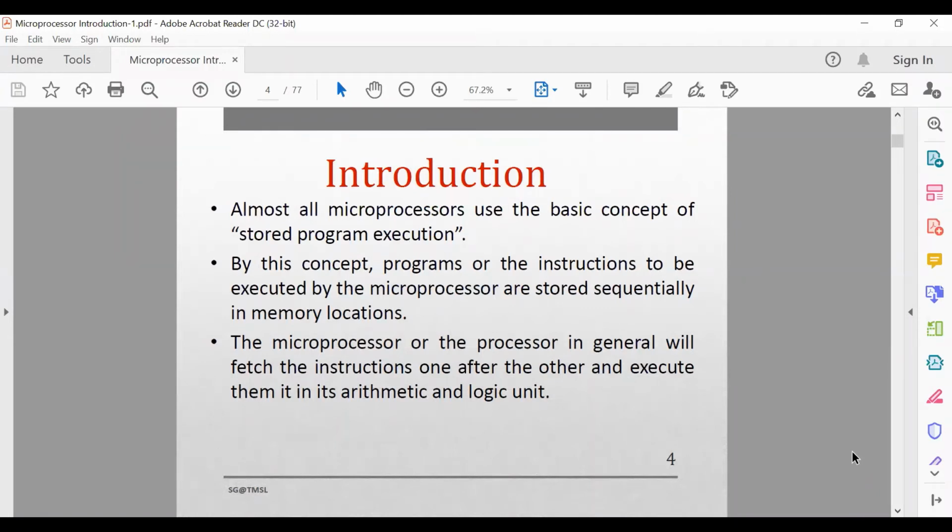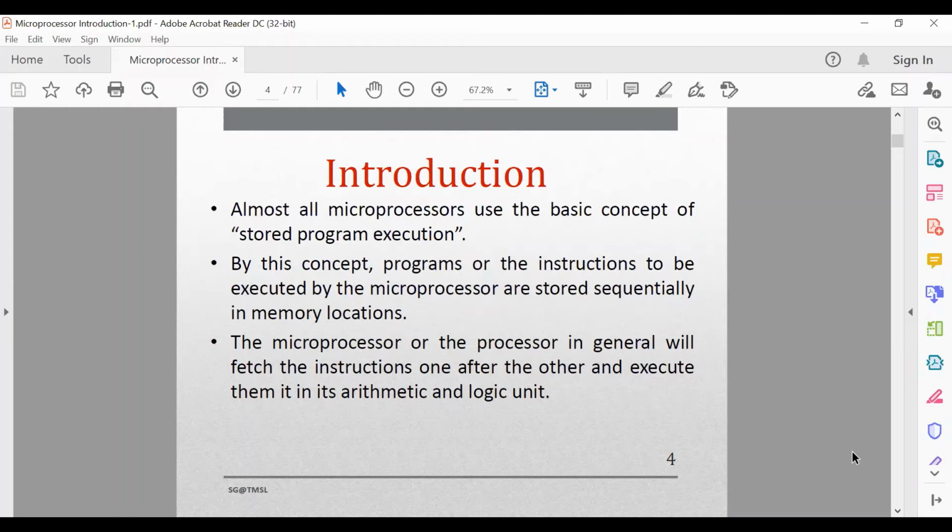So what is memory, how does it look? It is just like a notebook with several lines. Each line can store a specific amount of data. The different lines denote the memory locations where some specified data can be stored. The microprocessor, or rather the processor, fetches the instructions, meaning it reads the instructions one after another sequentially and executes them in its arithmetic and logic unit, in short called the ALU.